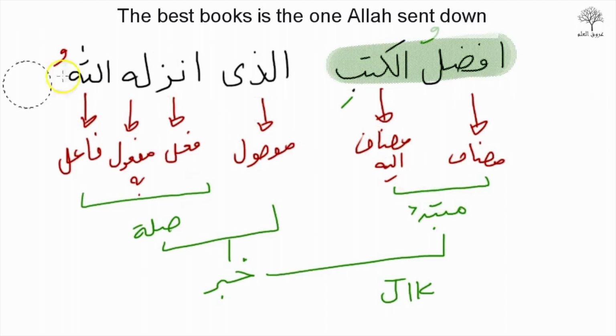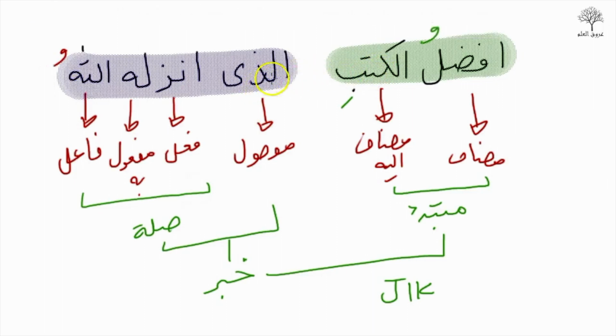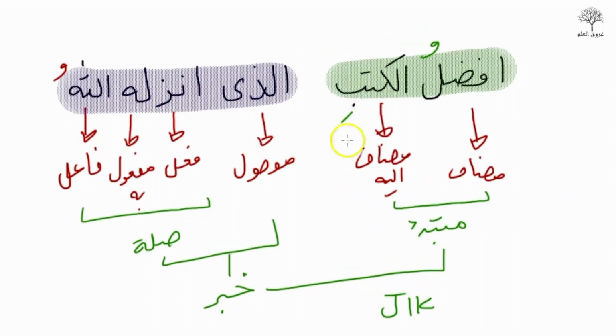Now you can't really make this, you can't make alladhi into a sifa of kutub, because kutub is jama, plural, and alladhi, if you wanted to make it a sifa, you'd have to use allati, the feminine version, allati. So you can't use alladhi for plurals. That's why we can't make that into a sifa of kutub.